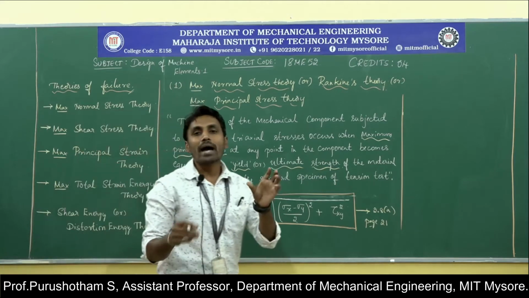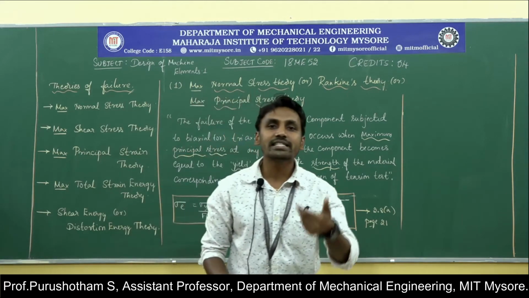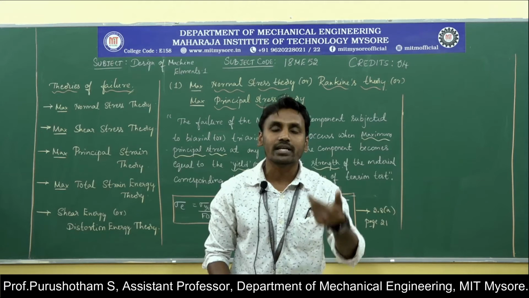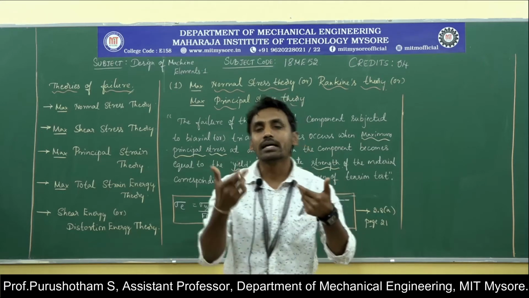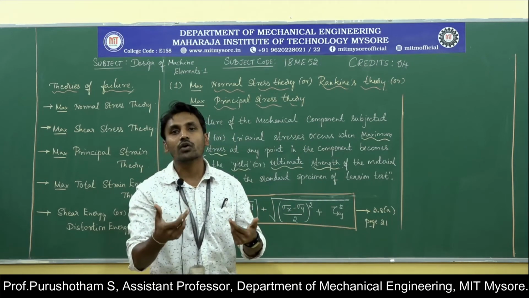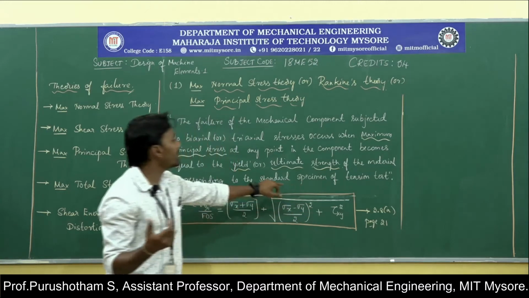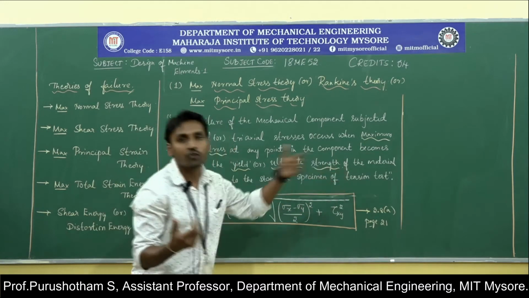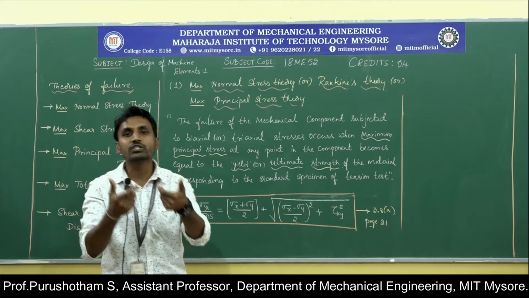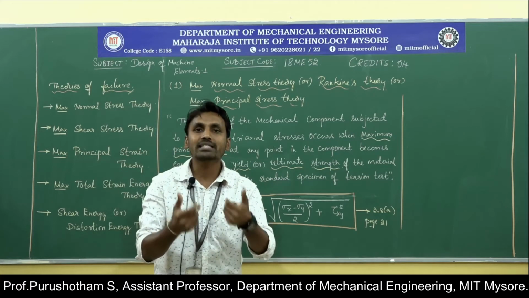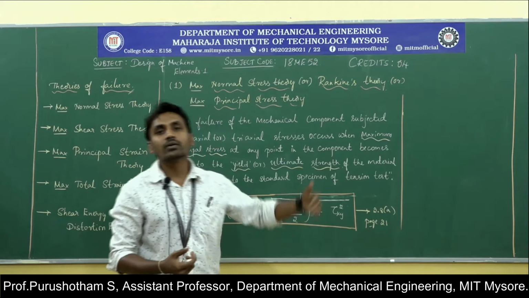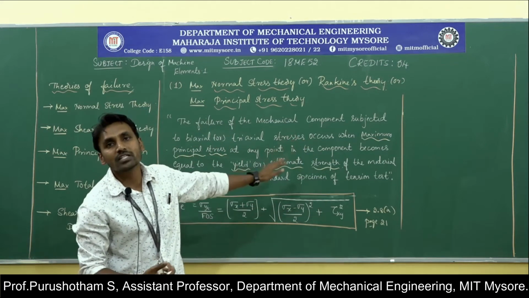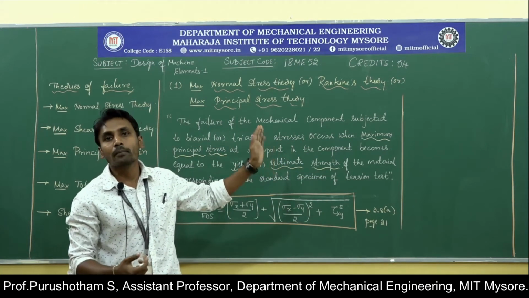That means when the maximum principal stress obtained from the combined loading condition becomes equal to the yield strength or ultimate strength obtained from the simple tension test, we can find the strength of the material. From this we can predict the failure of the material.